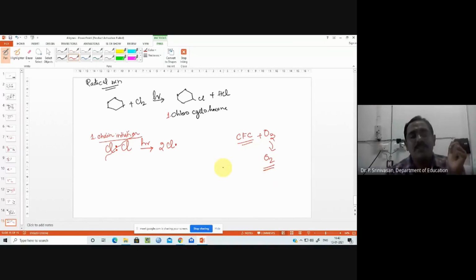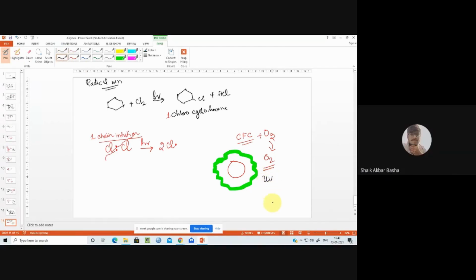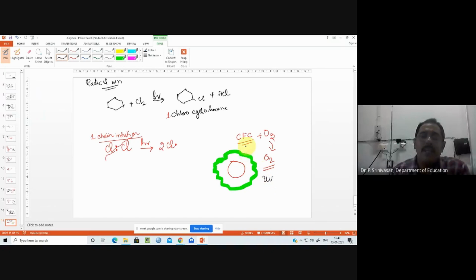Suppose we consider this as a globe, over the globe we have the ozone layer that protects us from the sun. Which rays? UV rays. The ozone layer is like a cover for the entire Earth, so it fully covers it.